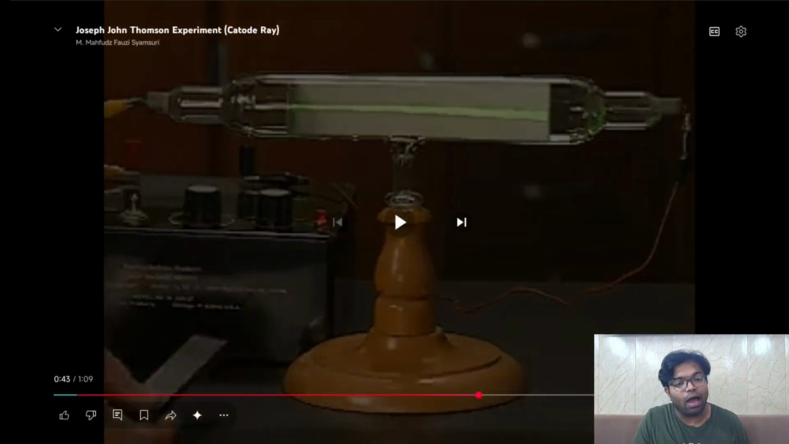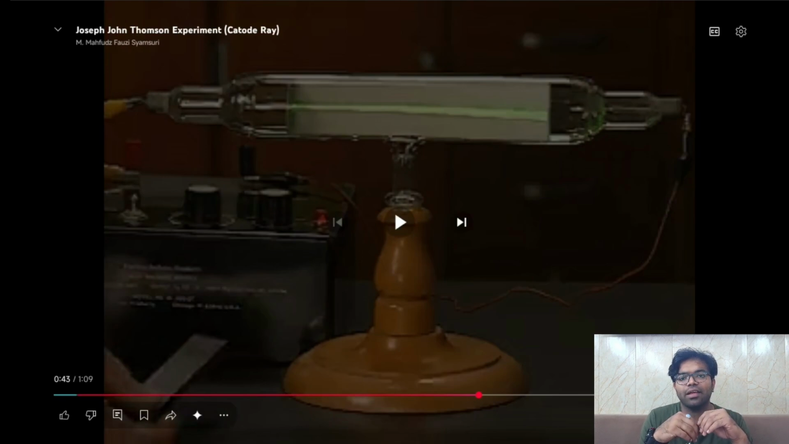Is it like the electrons are expanding as they go from the cathode towards the anode as well? They're not expanding, Akshay. They're not expanding. It's just like, see, have you ever seen an infrared camera?